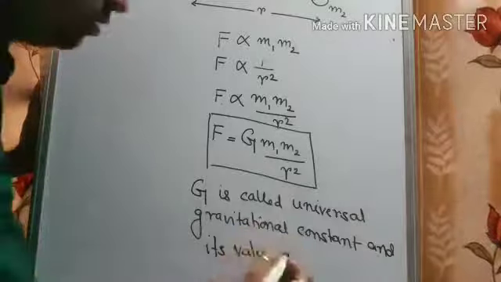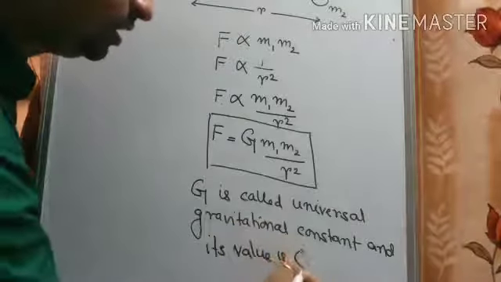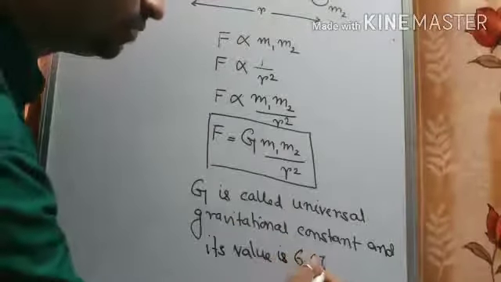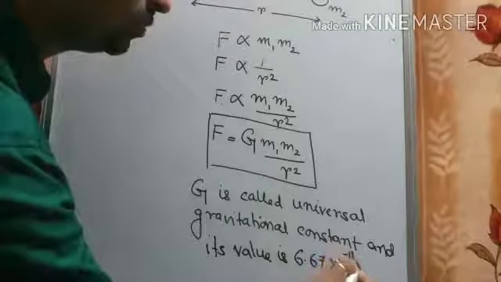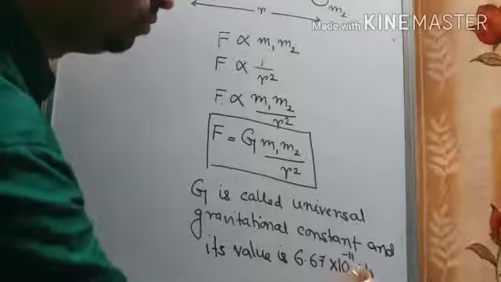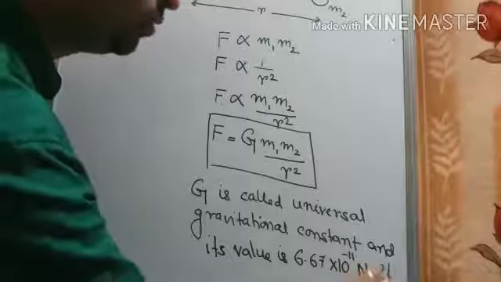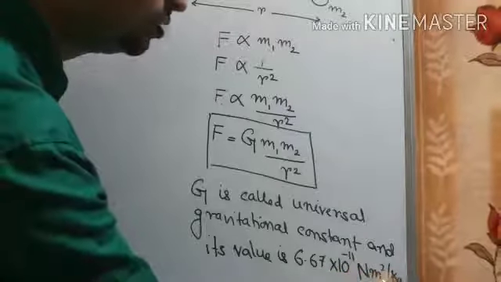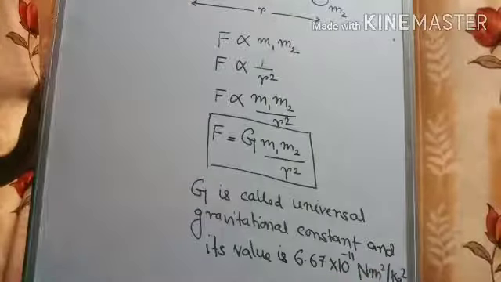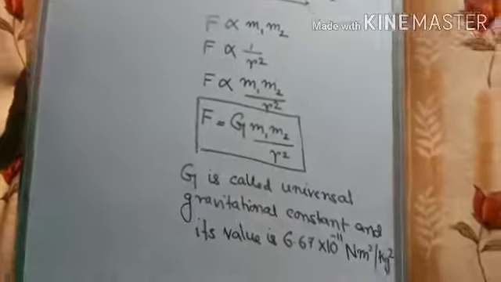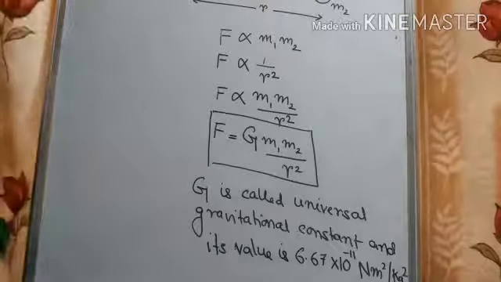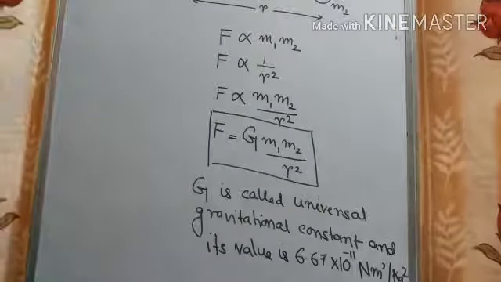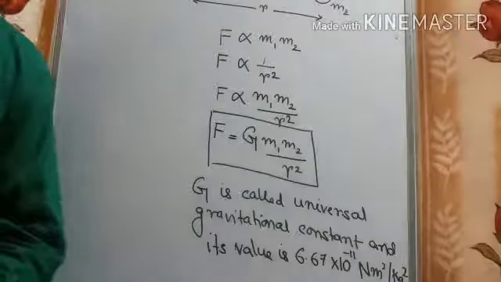And its value is 6.67 into 10 to the power minus 11 Newton meter square per kg square. You should remember the value of G. It is 6.67 into 10 to the power minus 11 Newton meter square per kg square.